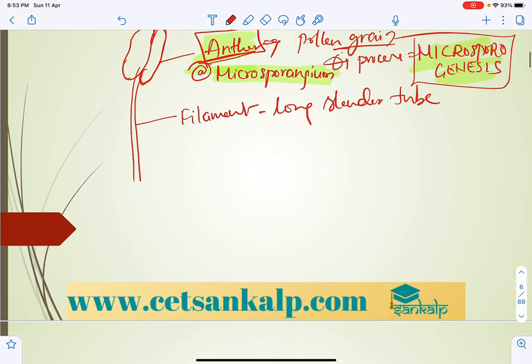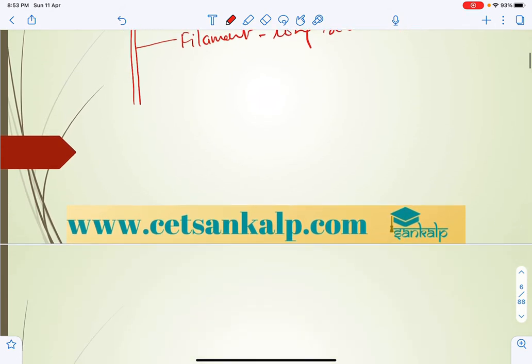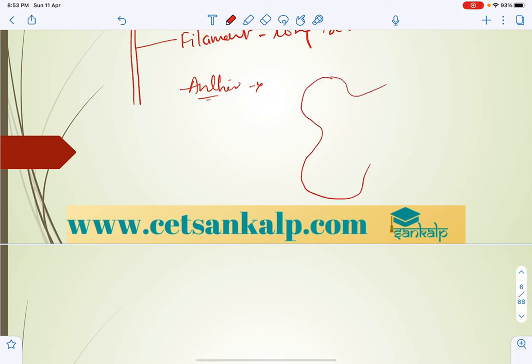Let us look at the anther structure, which is generally a bilobe and made up of 4 chambers. So this structure you can recollect here. This is one lobe and this is the other lobe. Here we can say that inside the microsporangium, pollen sacs are present.